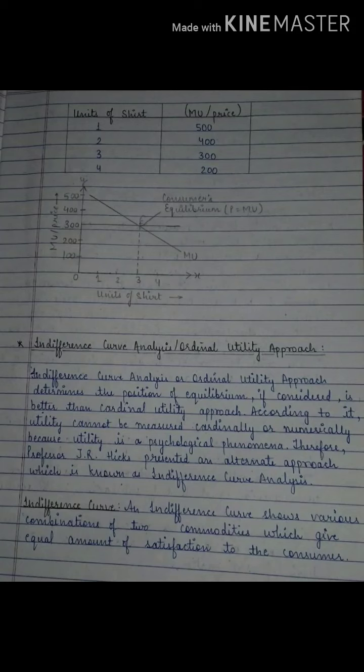Now what is an indifference curve? An indifference curve shows the various combinations. It shows the ratio of two commodities, that is consumption of two commodities, okay, in equal amounts, at the point where we are getting an equal amount of satisfaction. Fine. So this is what we say indifference.